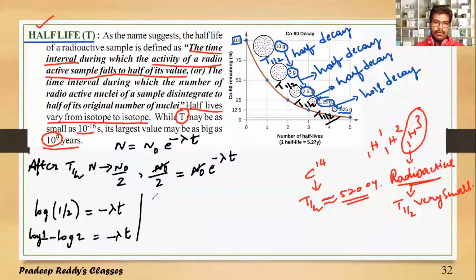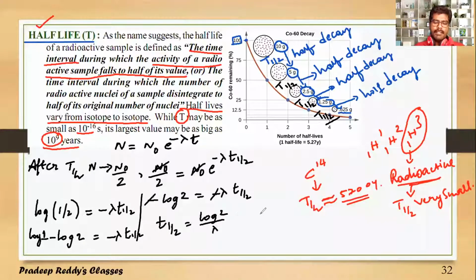Log 1 is 0. That is, minus log 2 is equal to minus lambda T half. Everywhere it is negative, so the negative sign gets cancelled. T half is equal to log 2 divided by lambda. This is 0.693 divided by lambda.